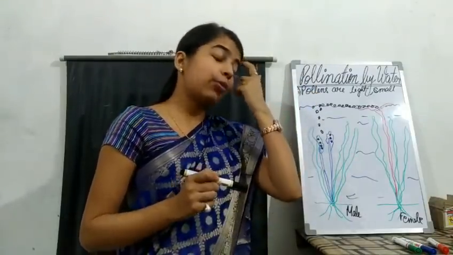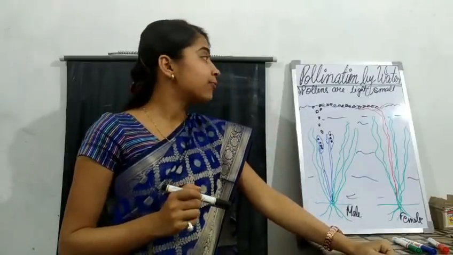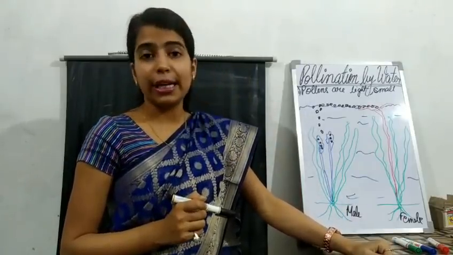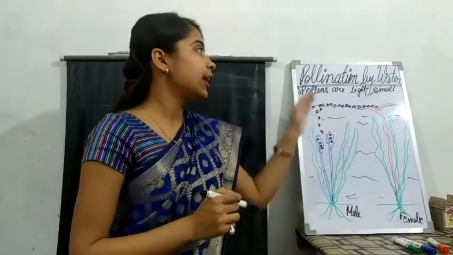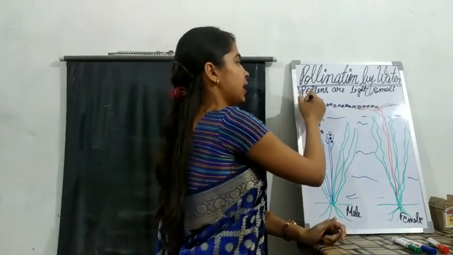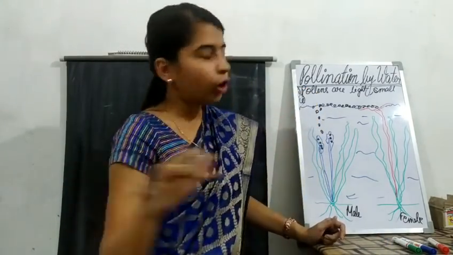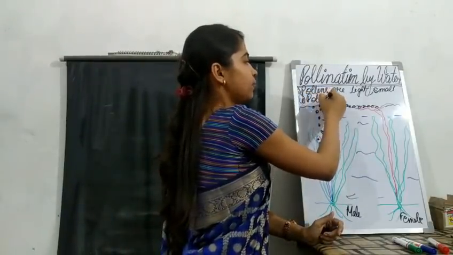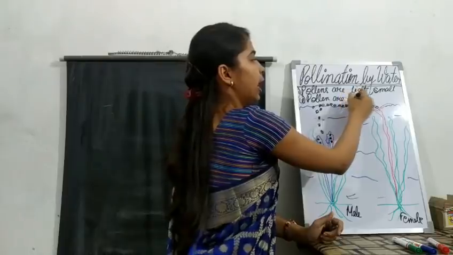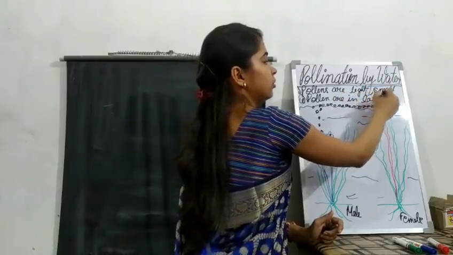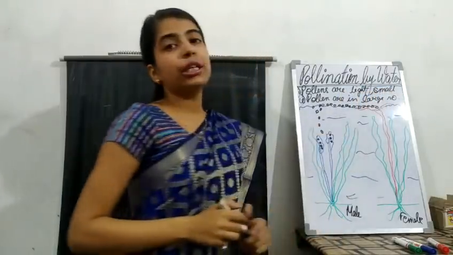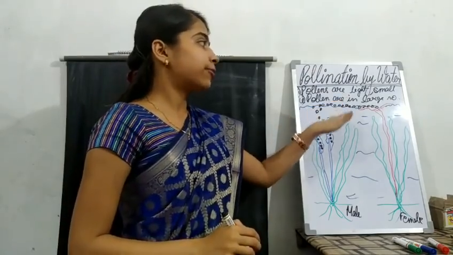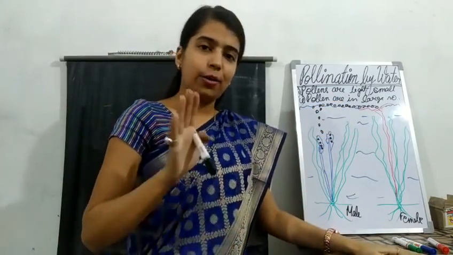In insect pollinated flowers also you have seen that the pollens were very light and produced in large quantity. Here also pollens are light and small so that they can float, and pollens are in large number. So these are the two features of the flowers that are pollinated by water.